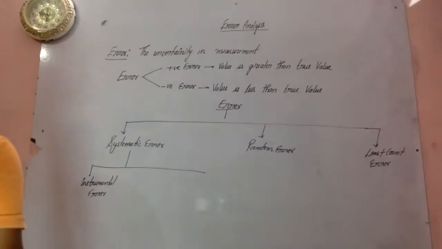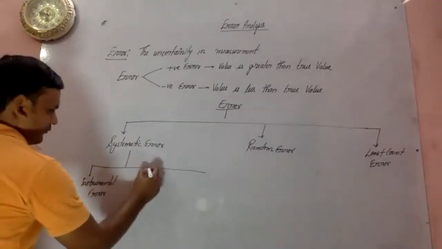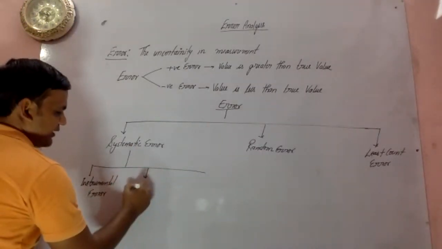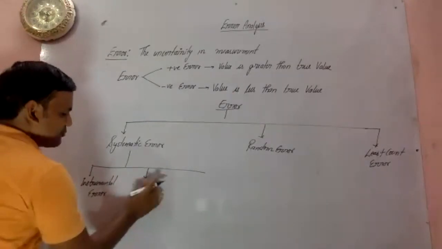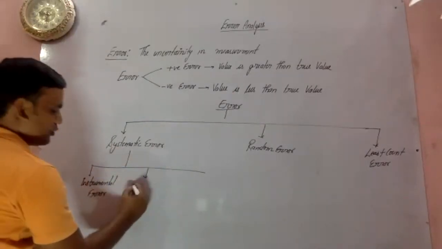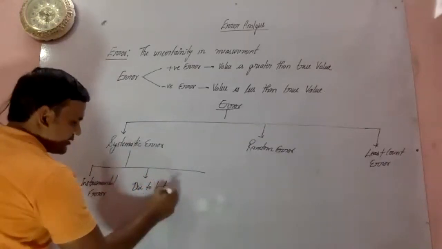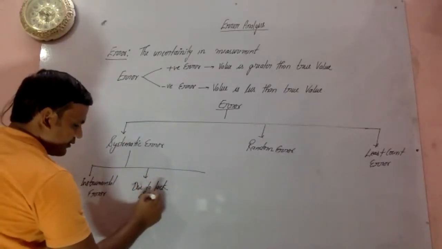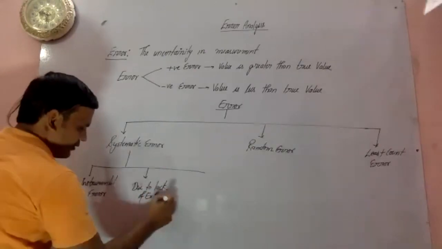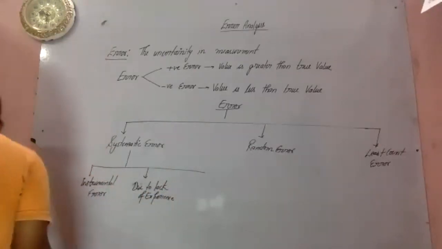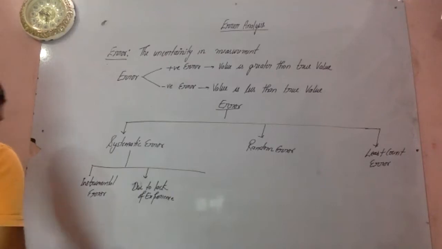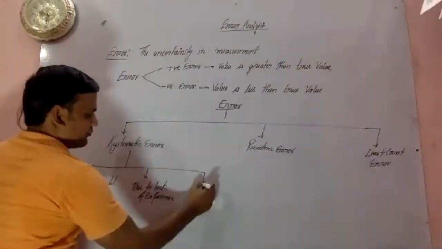And there will be a lack of experience; its cause will be due to lack of experience. And the third will be your, you can say, personal error.